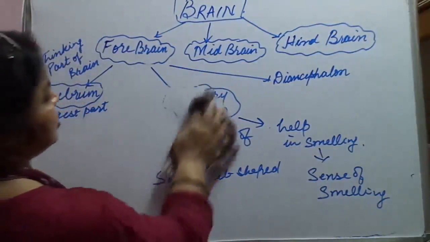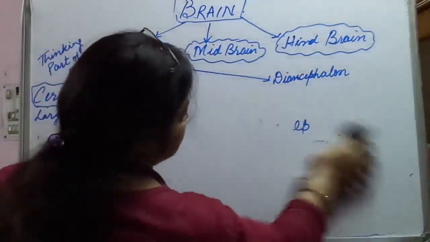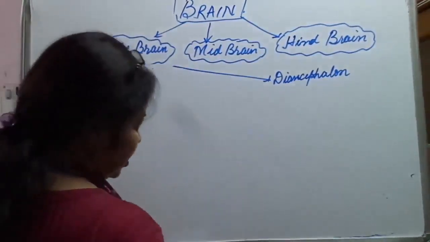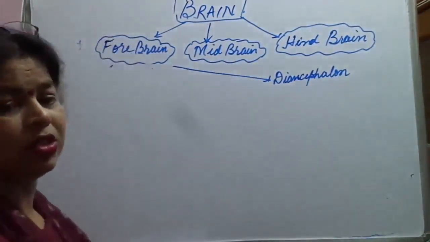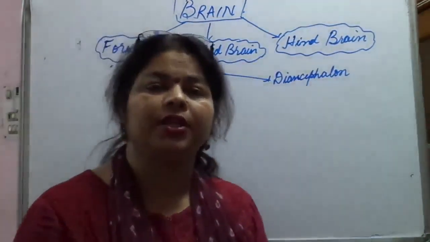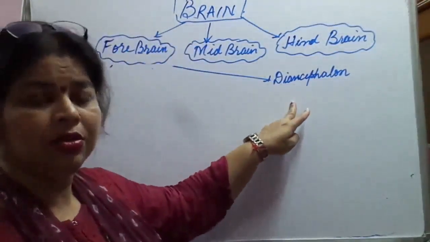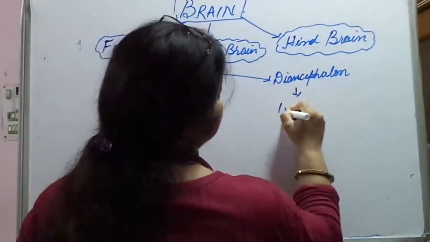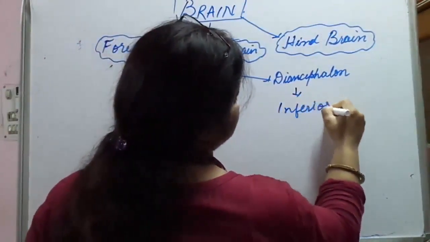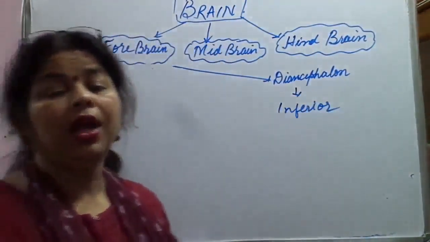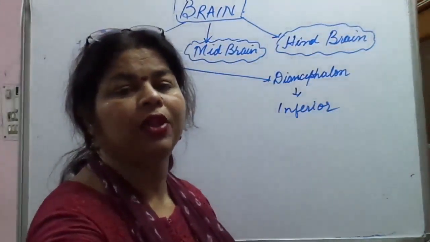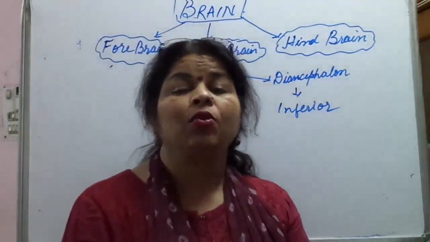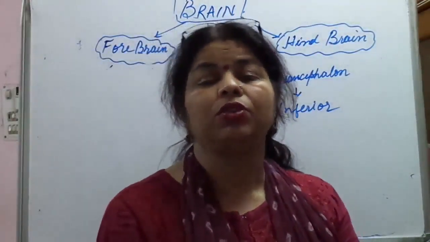Then comes the diencephalon, the third part. Now what is the structure and where is it located? The diencephalon lies on the inferior side of the cerebrum, and it is associated with what?